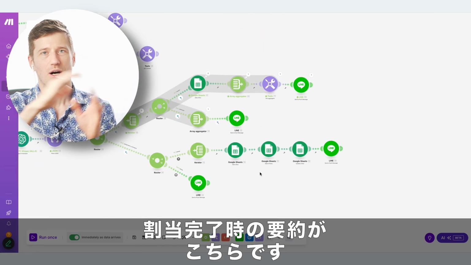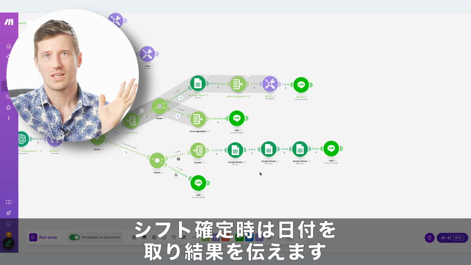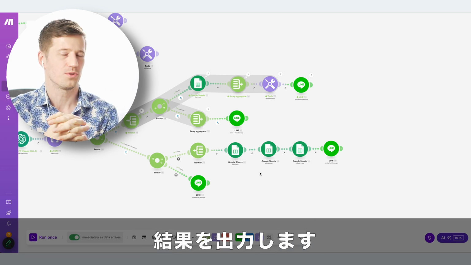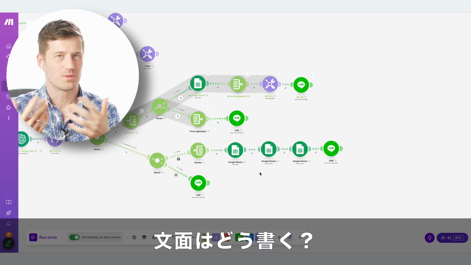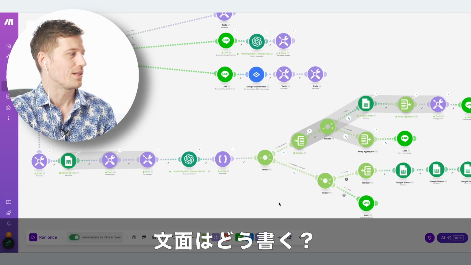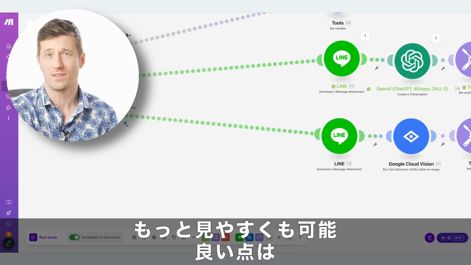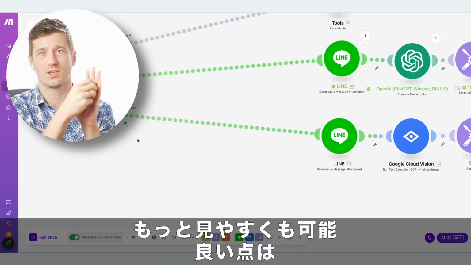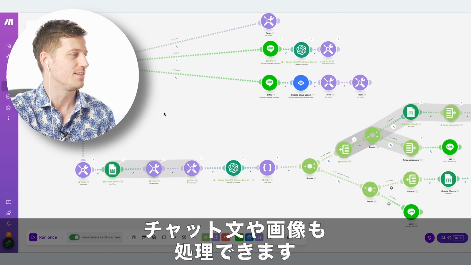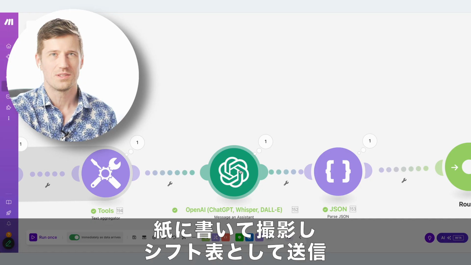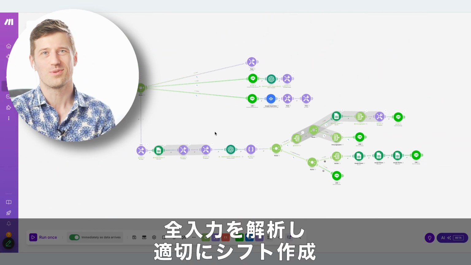Now, how to do this output, how to write the text message, we can modify as we like. So we saw on your screen that currently the output is very simple, very straightforward. We can also make it a little bit more beautiful. And the great thing about this assistant is it's not only taking in your audio, it can also process chat text or maybe even a picture. You can write it on a sheet and just make a picture out of the shift planning. And then this assistant here in the middle, this is where the brain is. It will then take all the data input and it will accordingly create your shift.